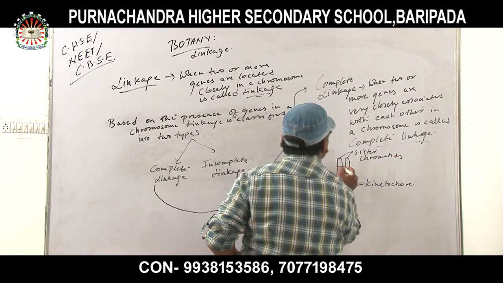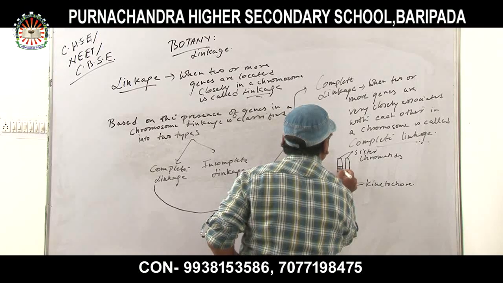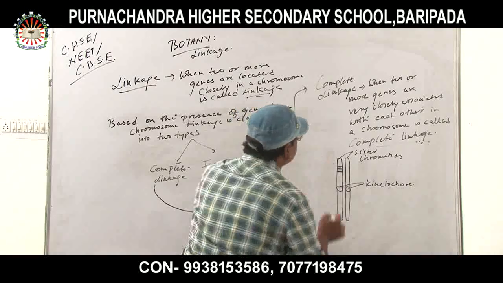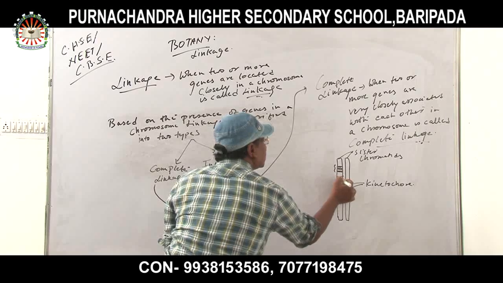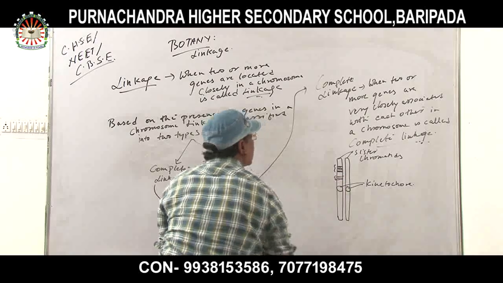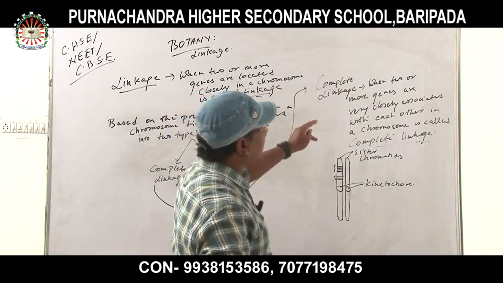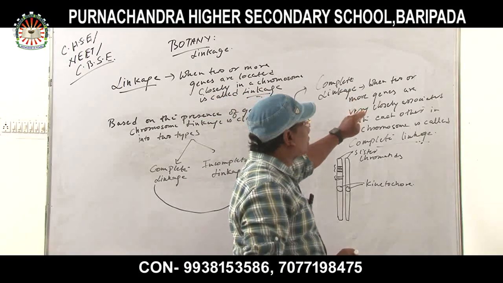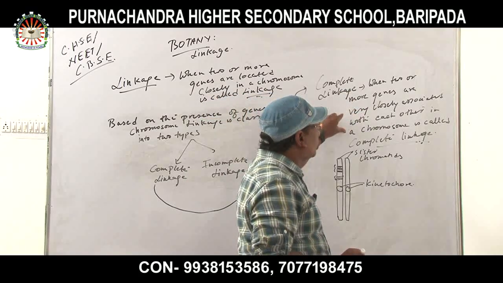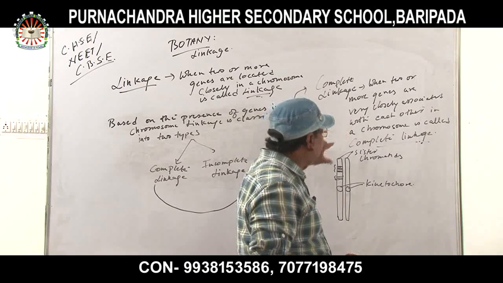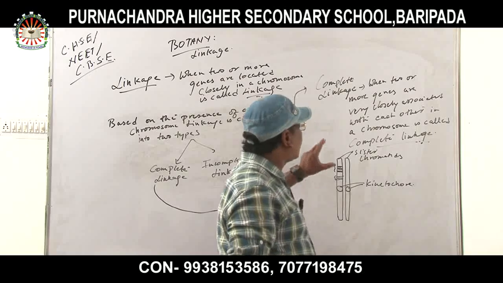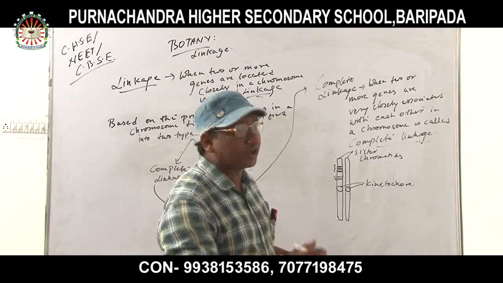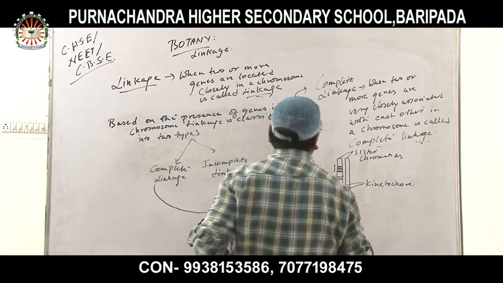Now this is the gene which is present in a chromosome, and these are the genes which are very closely associated with each other. So this is called what? Complete linkage. The definition of complete linkage is when two or more genes are very closely associated with each other in a chromosome. Due to complete linkage, there is no chance of recombination or crossing over taking place.